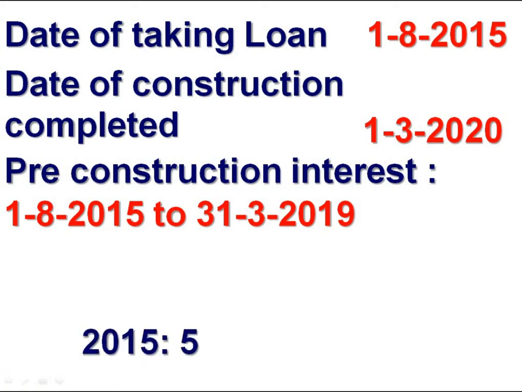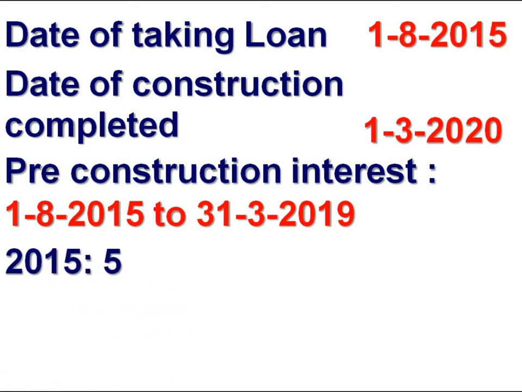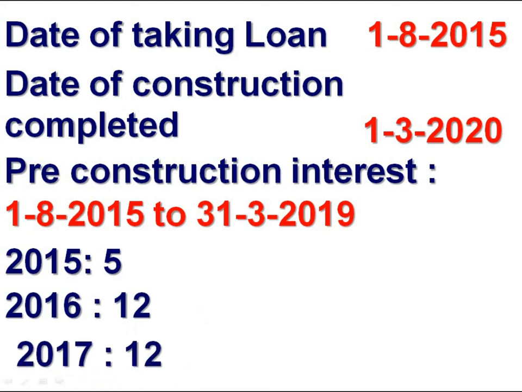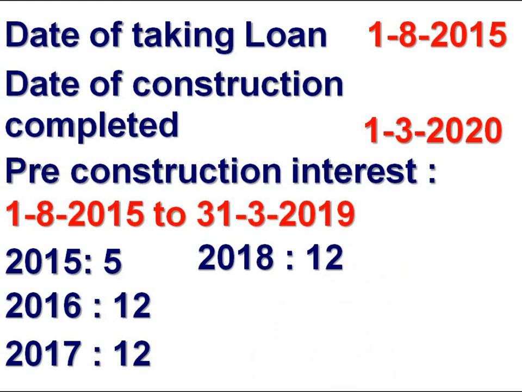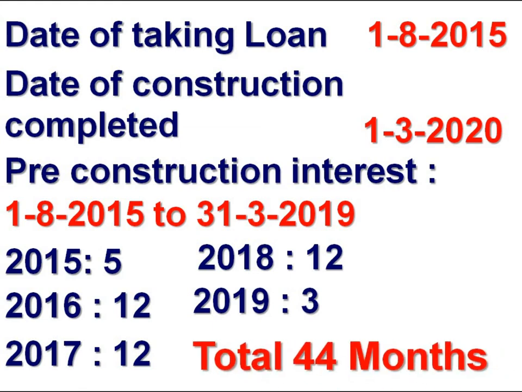During the year 2015, 5 months: August, September, October, November, December. In 2015, 5 months. 2016, 12 months. 2017, 12 months. 2018, 12 months. And in 2019, 3 months: January, February, March. 5 plus 12 plus 12 plus 12 plus 3, 44 months. The interest for 44 months is treated as pre-construction interest.